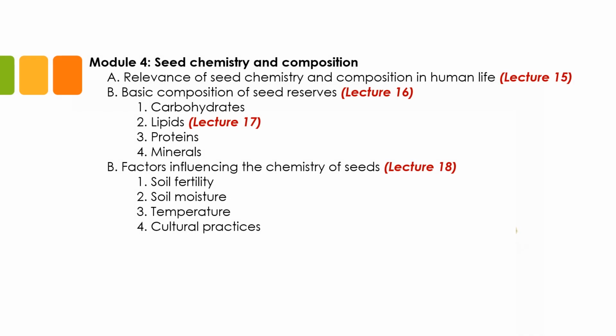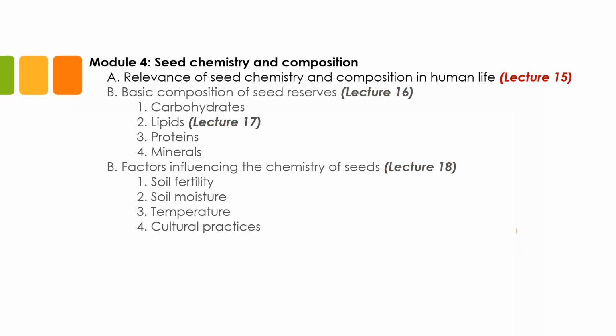From our lessons on seed morphology and anatomy, we will now move our discussion to seed chemistry and composition. Seeds are composed of various reserves in the form of carbohydrates, lipids, proteins, vitamins, and minerals. Like morphoanatomy, the chemical composition of seeds is also influenced by the genetics of the plant, as well as the environment under which the seeds develop. We will discuss all about the basic composition of seed reserves and factors affecting the chemistry of the seed.